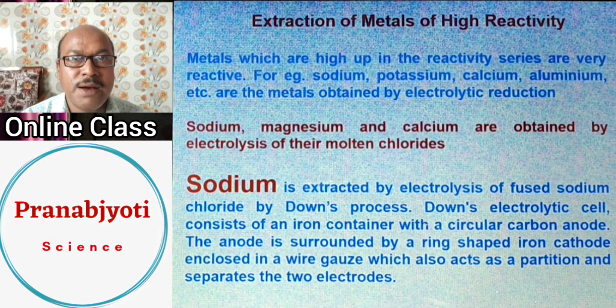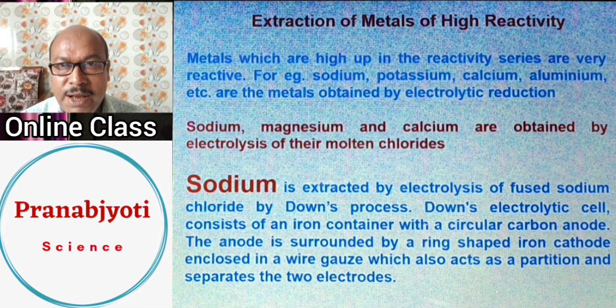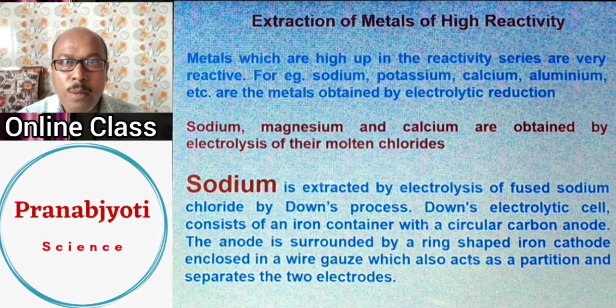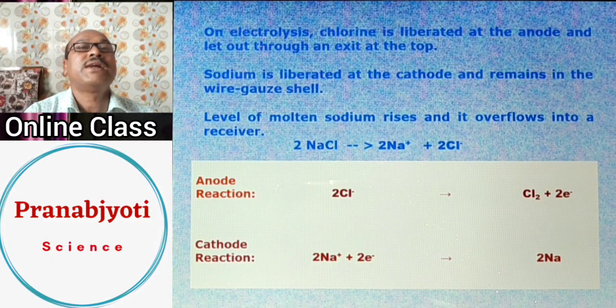How is sodium metal extracted from its ore? Sodium metal is extracted from sodium chloride, that is common salt, table salt. We use this salt frequently; it is a very common chemical in our kitchen. But from this common salt, we extract this valuable and very reactive metal sodium by a process called electrolysis. To understand how, we will have to go into the details of the electrolysis method.